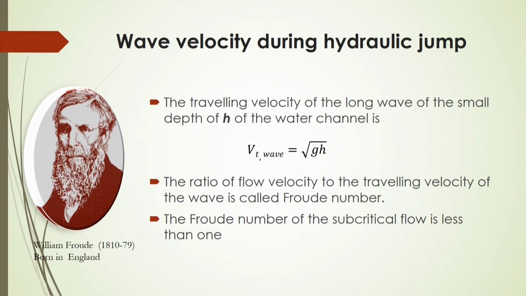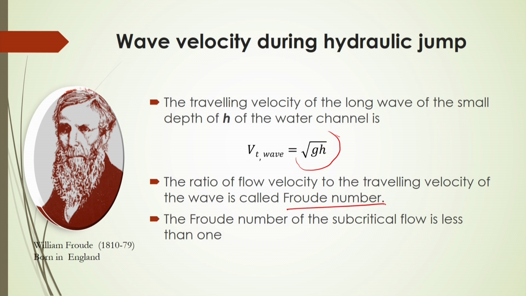And what should be the wave velocity during the hydraulic jump? The travelling velocity of the long wave after this critical condition, for a small depth h of the water channel, will be calculated as root over g into h. So, this will be represented as the travelling velocity of the long wave, and the ratio of the flow velocity to the travelling velocity will be represented by a dimensionless number. It will be called the Froude number.